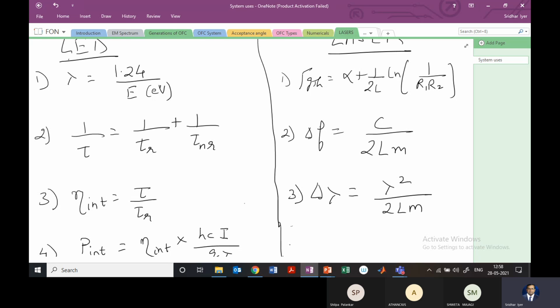I'll just pick out a numerical which we can do from John Senior, the book which is specified. So let me look at that numerical. I don't have it now. Let me browse through the book and see what we can do. What we are going to do henceforth is two aspects which are known as optical receivers and optical detectors.